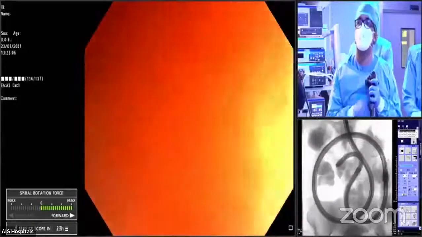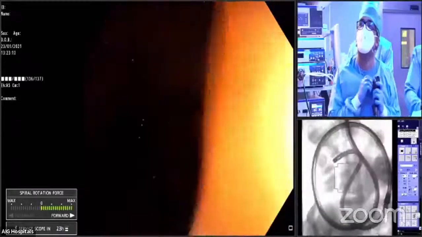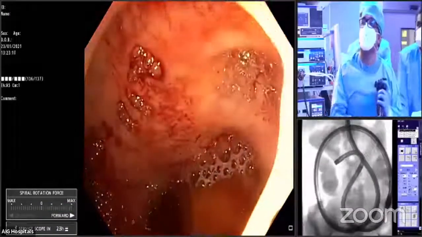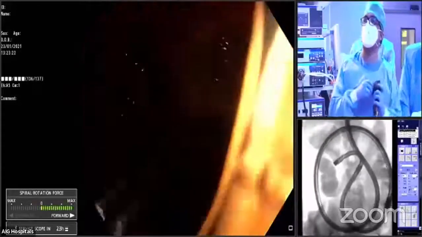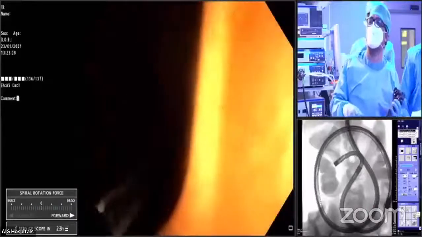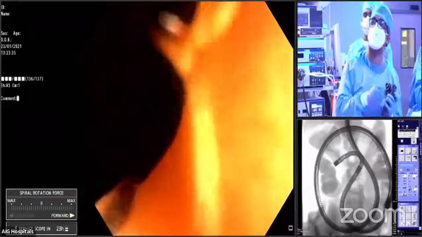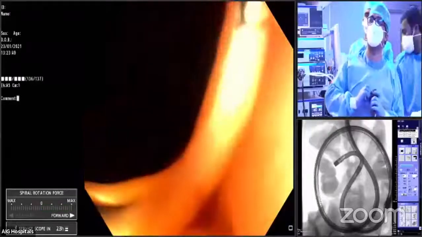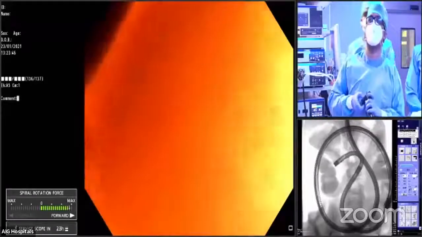That is the cecum. Can you see the cecum now? Yeah, that is the cecum. Cecum has more findings, I think, something there. Cecum. Can you give me that contrast to make sure of that? So we have come to the cecum.